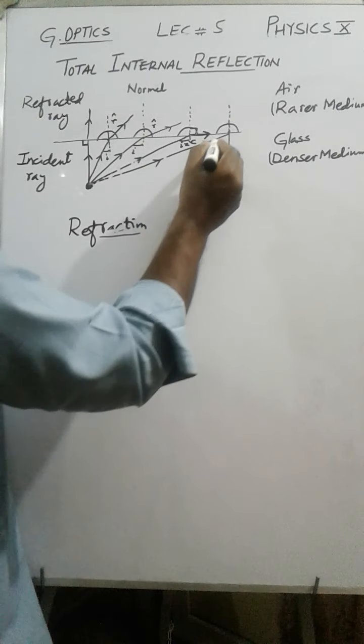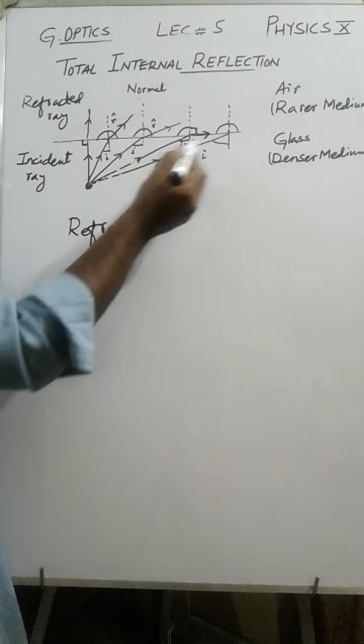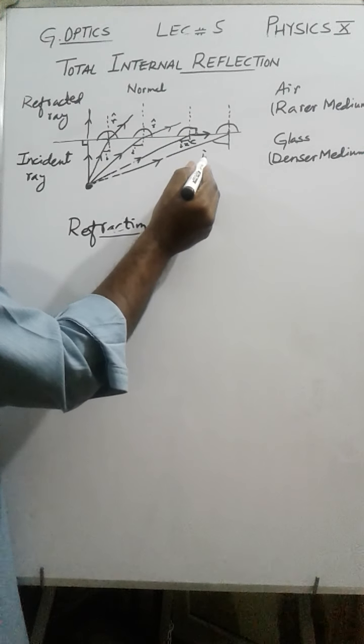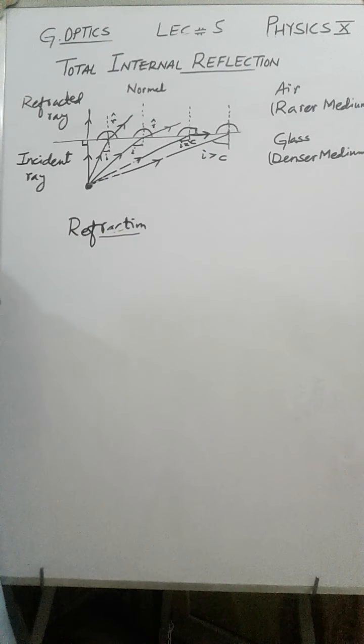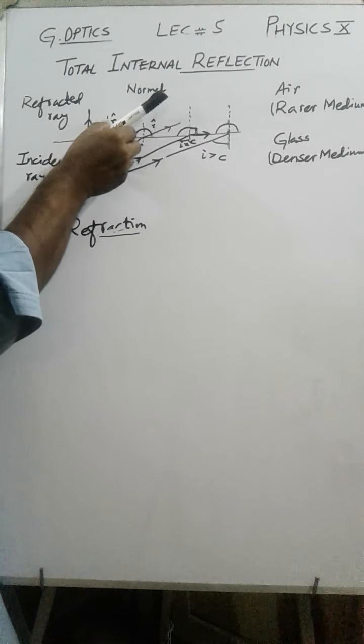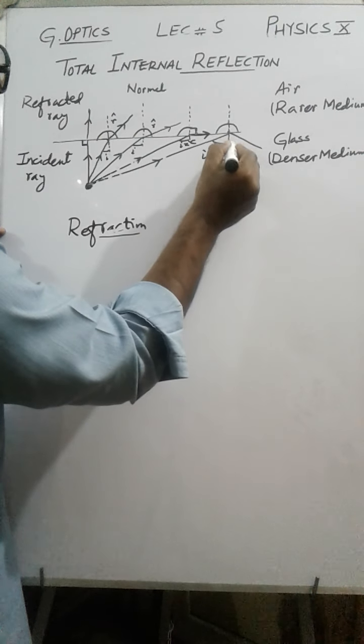Now after this one, this ray, you understood angle of incidence is gradually increasing. So this angle of incidence is greater than the previous one. That means it is greater than critical angle. Now what will happen? Look at the pattern over here. Ray of light was bending. And eventually what will happen? It will turn back over here.